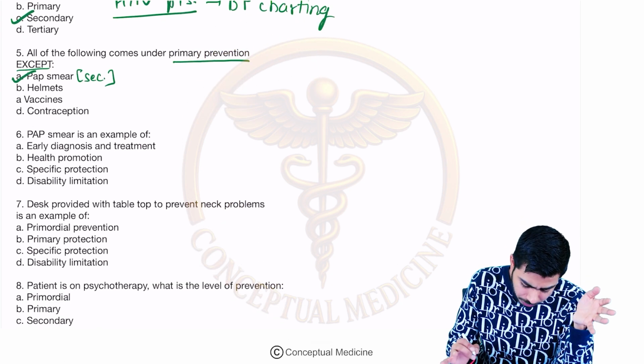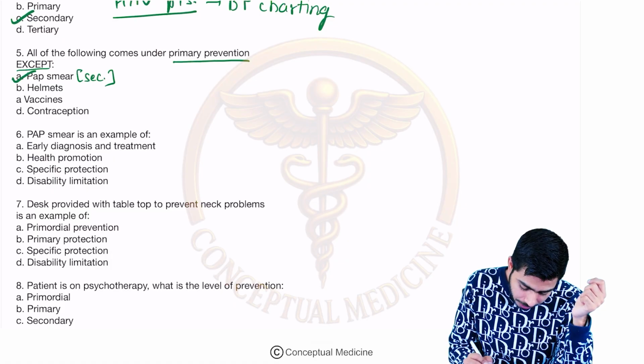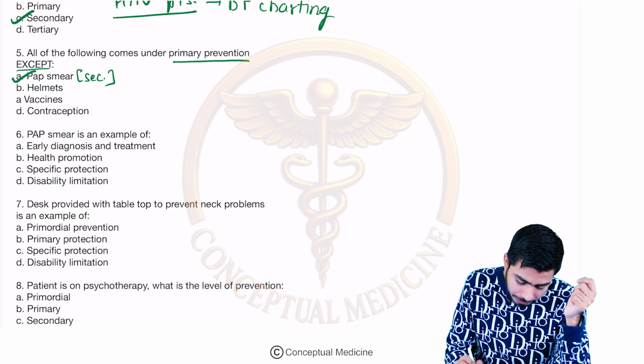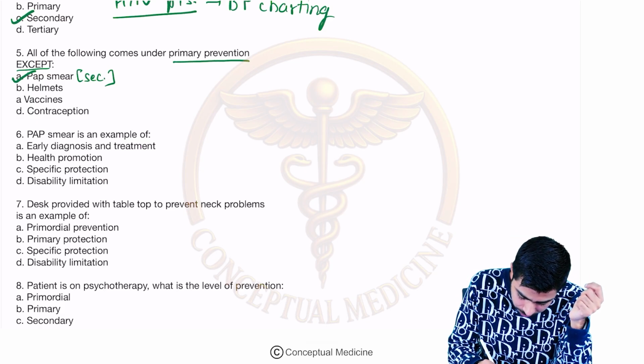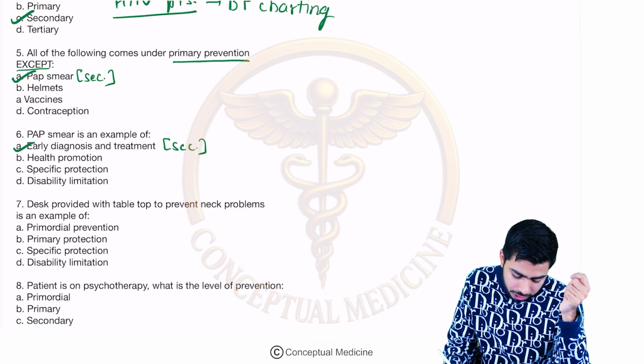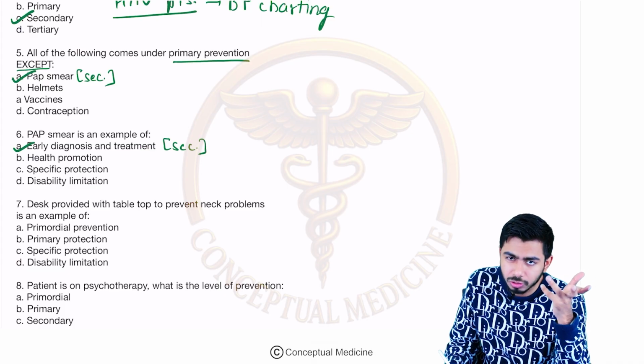Pap smear, same question, a repeat question, is an example of. So guys, pap smear is an example of the secondary level of prevention. It is an example of early diagnosis and treatment. So this is the secondary level of prevention. So the answer became this. Health promotion, specific protection, disability limitation, no.